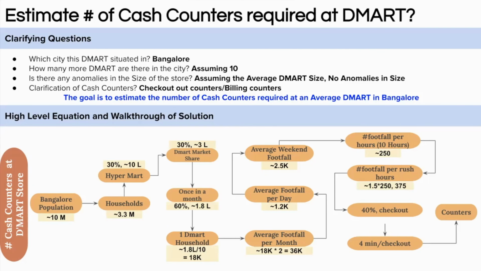Now assuming 40% of these people do check out, this is an assumption, so 150 checkouts have to happen in that 1 hour. On average, one person takes around 4 minutes per checkout. So the total minutes required is around 600 minutes for the entire checkout in that 1 hour. But since this has to happen in 1 hour, there would be around 10 checkouts or counters, cash counters. And this figure is coming by dividing 600 by 60.